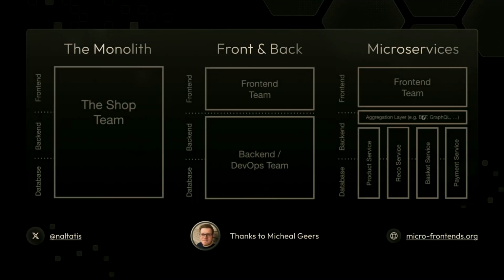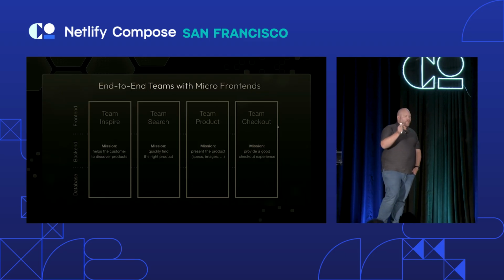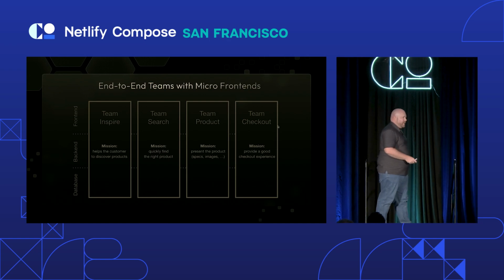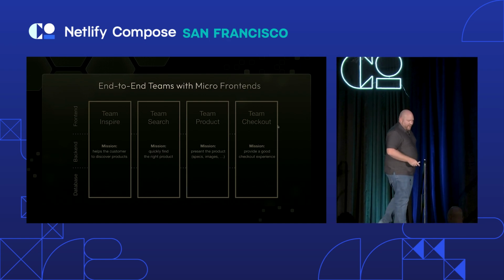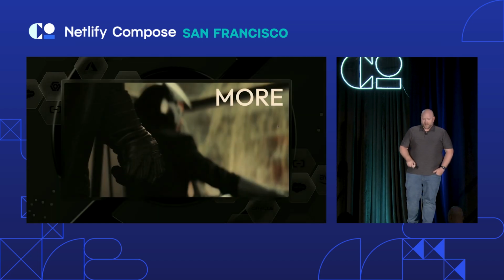And if you think about a lot of stuff that we have in composable, that's what a lot of people were talking about. And now we have the concept of micro front ends. We can start to decompose things a little bit more. We can have a team that's focusing on a vertical slice of functionality that's doing everything from the front end to the back end, all the way to the database. And that's how we're currently decomposing things with micro front ends.